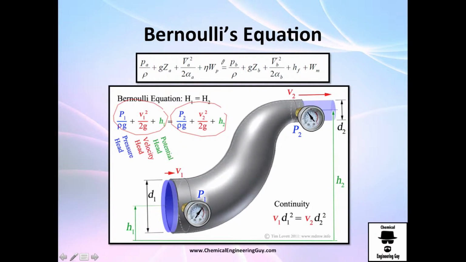As you can see, it has no pump, no outlet, no friction, so we are left with pressure, height, velocity. In this case, they are dividing by gravity, as I told you in the last videos. So just make sure you take this equation, divide it by gravity, and you are done. You have your famous Bernoulli equation.